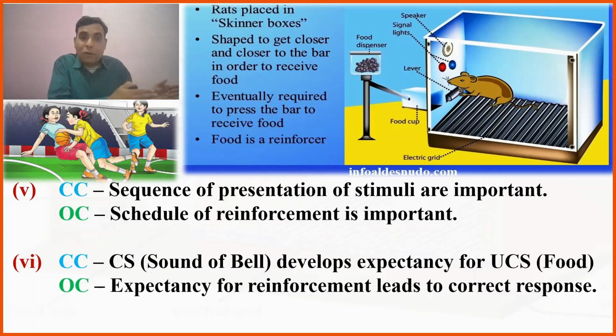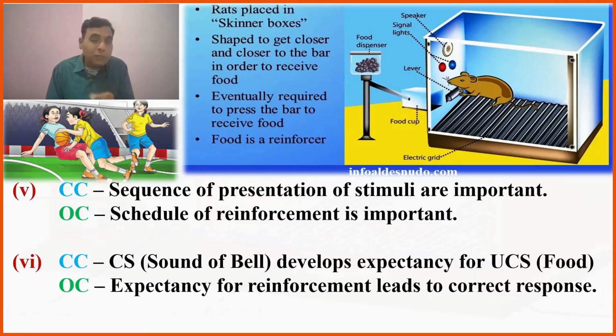The next difference is, in classical conditioning, the conditioned stimulus, that is the sound of the bell, develops a kind of expectancy in the organism for food. The pairing that occurred between the two types of stimuli is based upon the kind of expectancy for the unconditioned stimulus. Whereas in operant conditioning, the expectancy is reserved for the reinforcement.